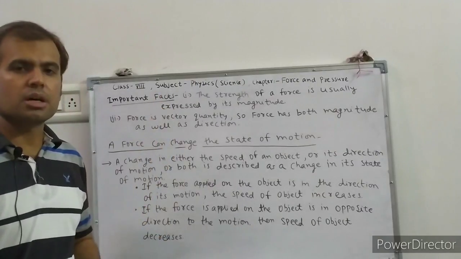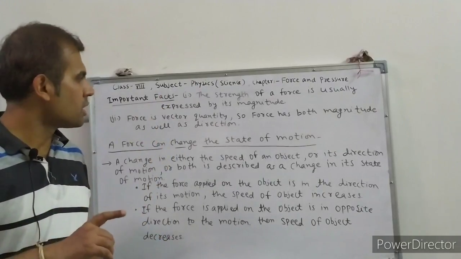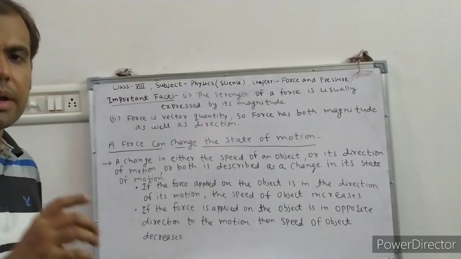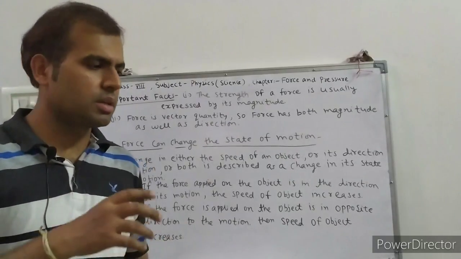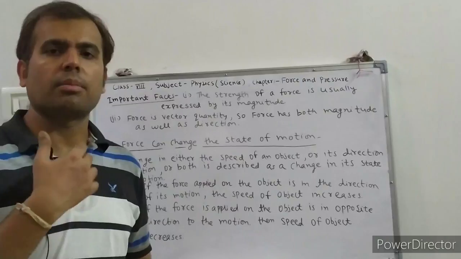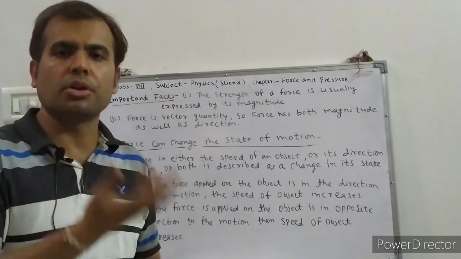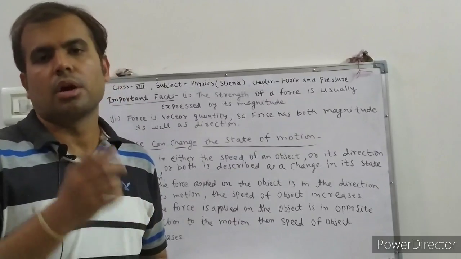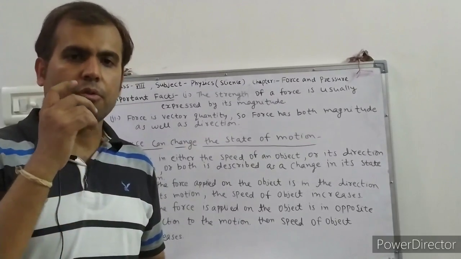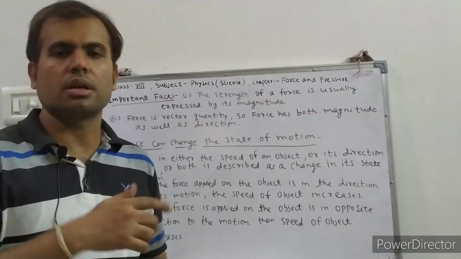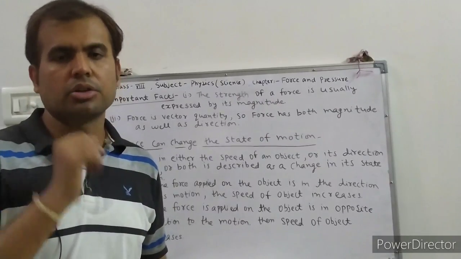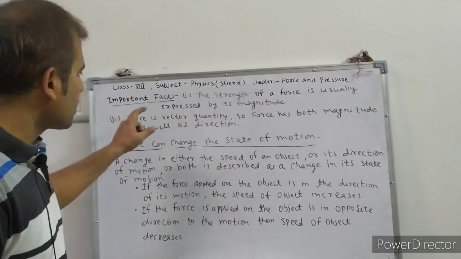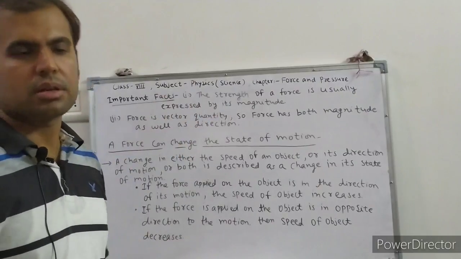First is the strength of a force is usually expressed by its magnitude, meaning its value, like when you apply 100 Newton force, 20 Newton force, 60 Newton force.